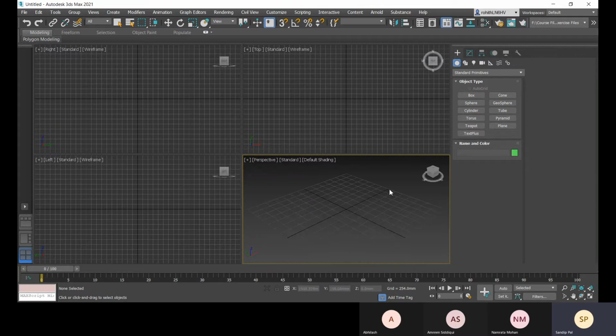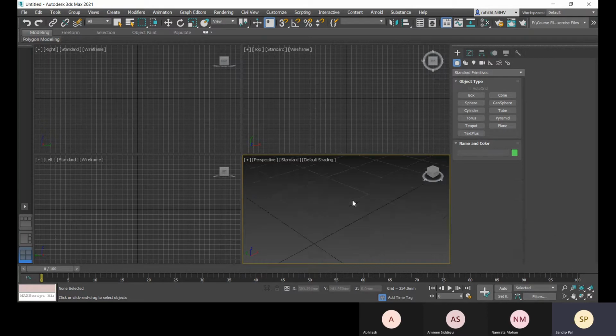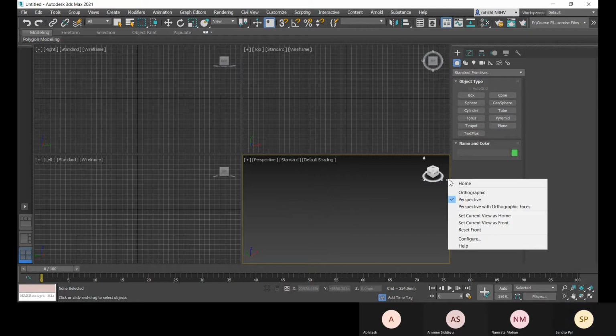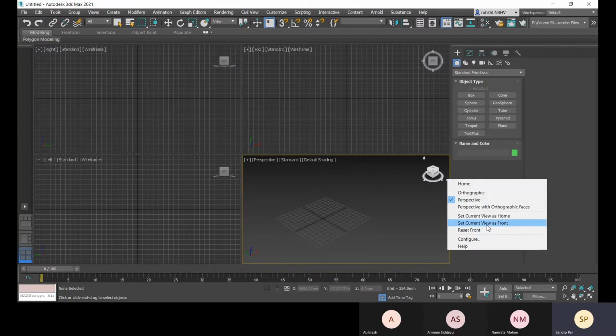And to set your home view there, you have this little context menu, and there you can set current view as home. You can set any particular view, and if you want to get back to that position all the time, you set that view as home from this context menu, and set current view as front. You remember that we have already covered these two things in Revit, right? You remember?